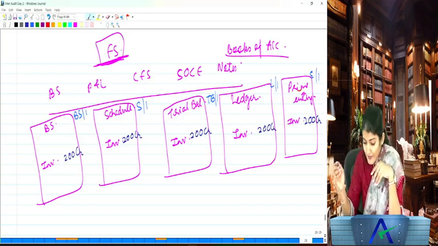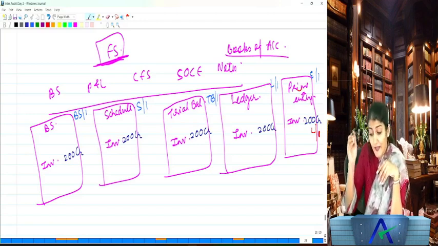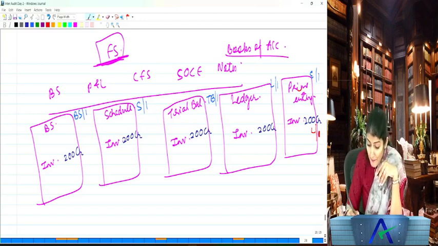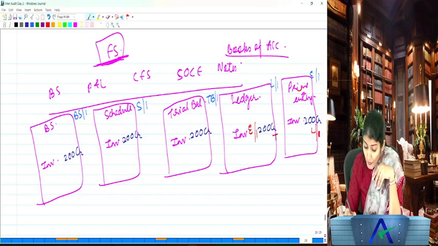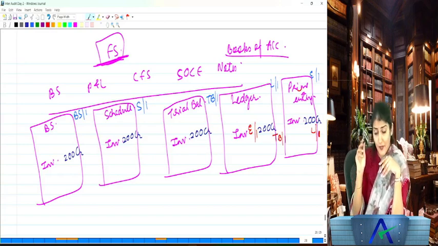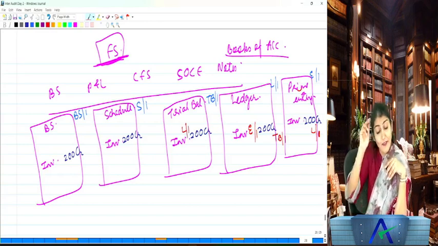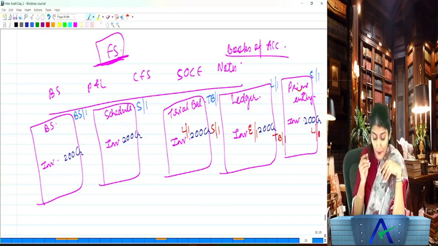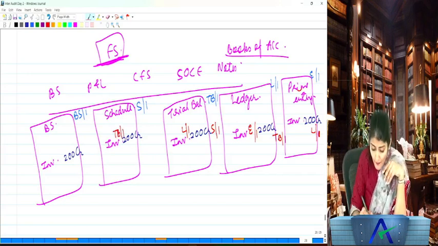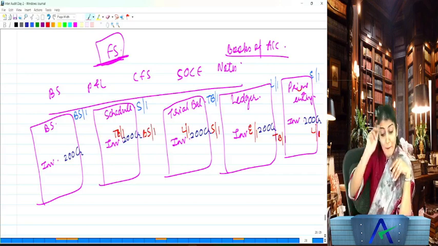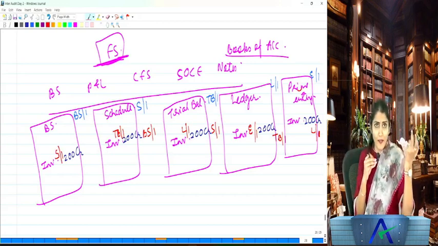Now from the book of prime entry, where is the amount going to? It is going to the ledger. So here I will give the outgoing reference of L1. Now in the ledger, from where is it coming? Prime entry. So here I will write down E1, and from the ledger it is going to trial balance 1. Now in the trial balance, from where has it come? Ledger 1. Where is it going? It is going to schedule 1. Now in schedule 1, from where has it come? Trial balance 1. Where is it going? It is going to balance sheet 1. And in the balance sheet, where has it come from? S1. And obviously there is no outgoing. This is the final document.